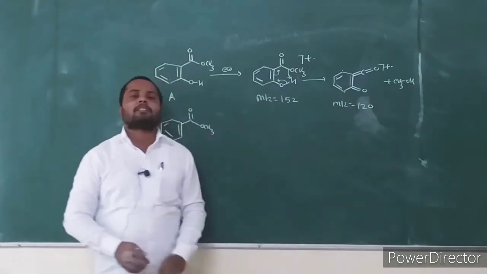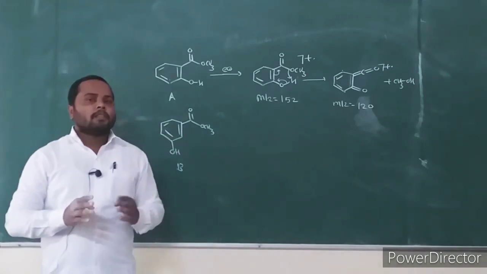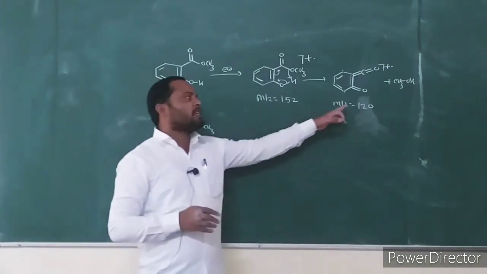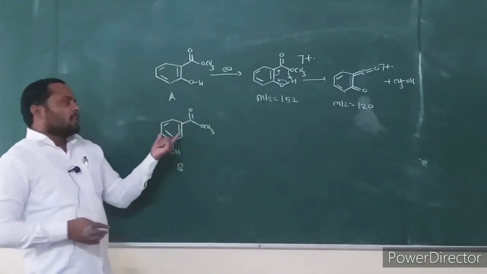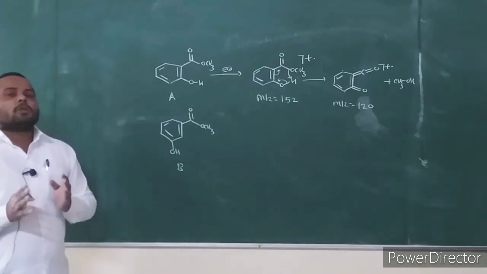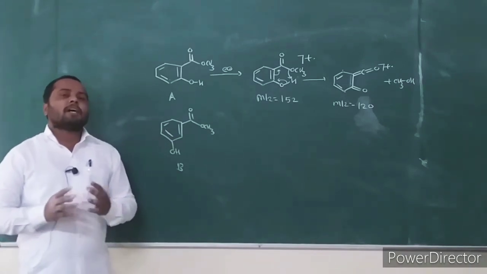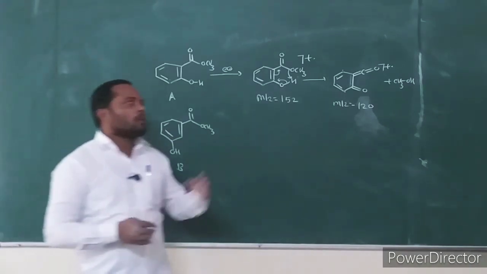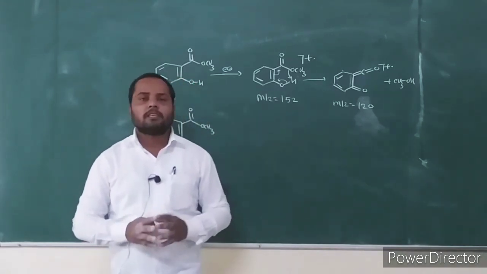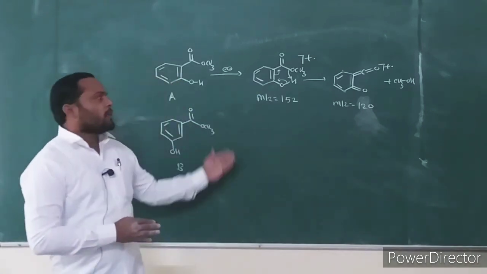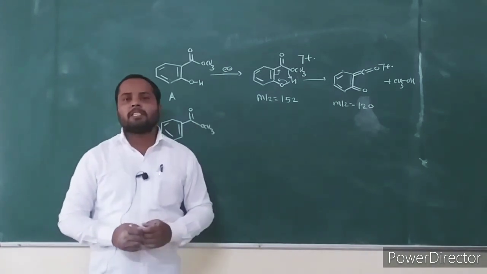In the mass spectrum of compound A, the ortho effect fragment ion is present at mass to charge ratio 120. On the other hand, compound B does not undergo ortho effect fragmentation. There is no ortho group with respect to the ester, and in the mass spectrum of compound B, the fragment at mass to charge ratio 120 is absent. With the help of mass spectra, we can easily distinguish these two compounds by ortho effect fragmentation.